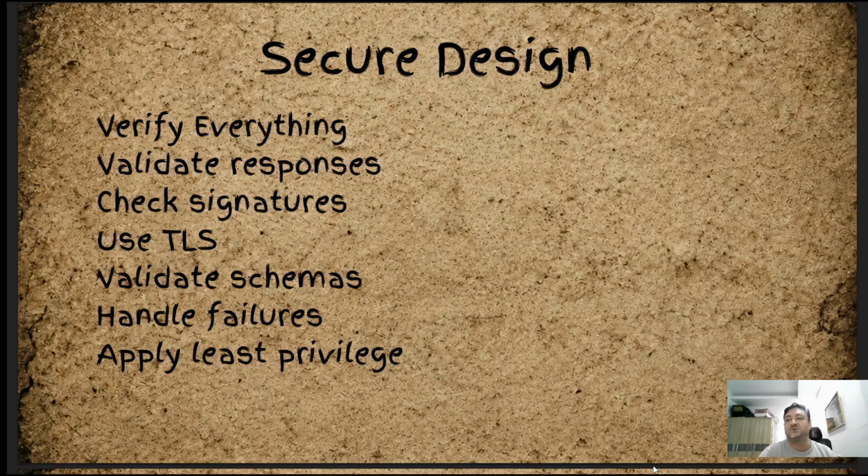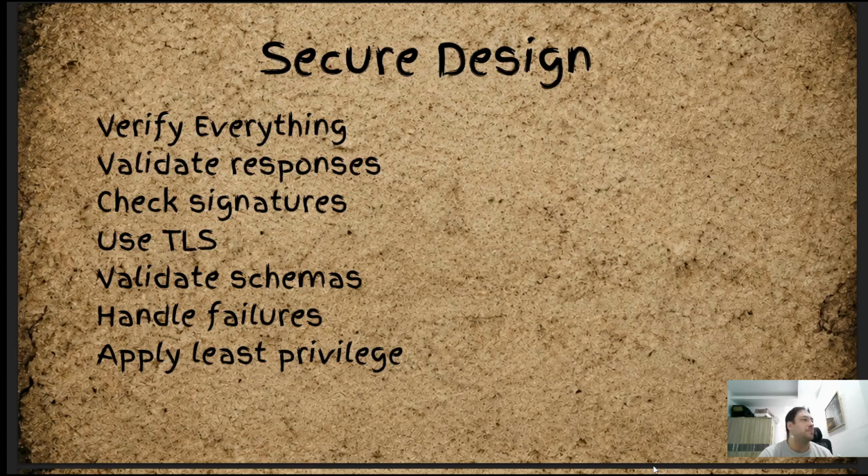You need to understand how things are working, how it's accepting data, sending out data, stuff like this. Handle failures. Make sure you guys are having safe handling. A lot of times when we are building apps, no one thinks about error handling, right? So think about that a lot. And then, of course, apply least privilege.